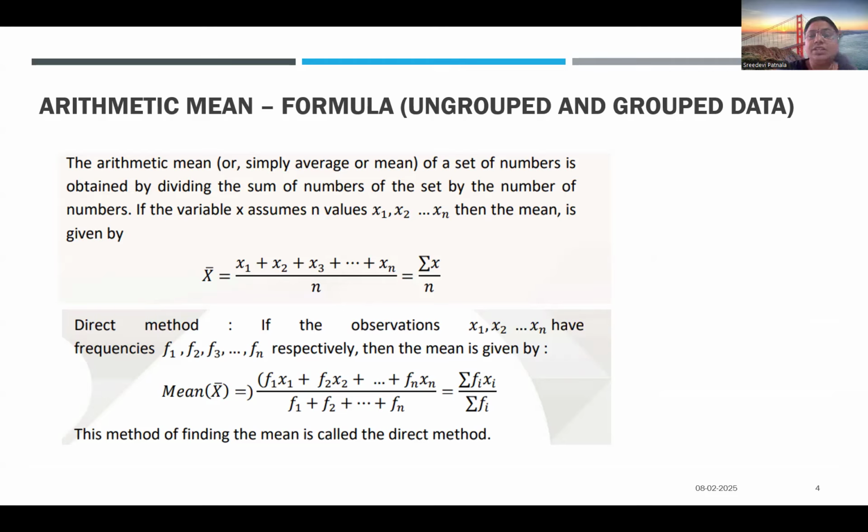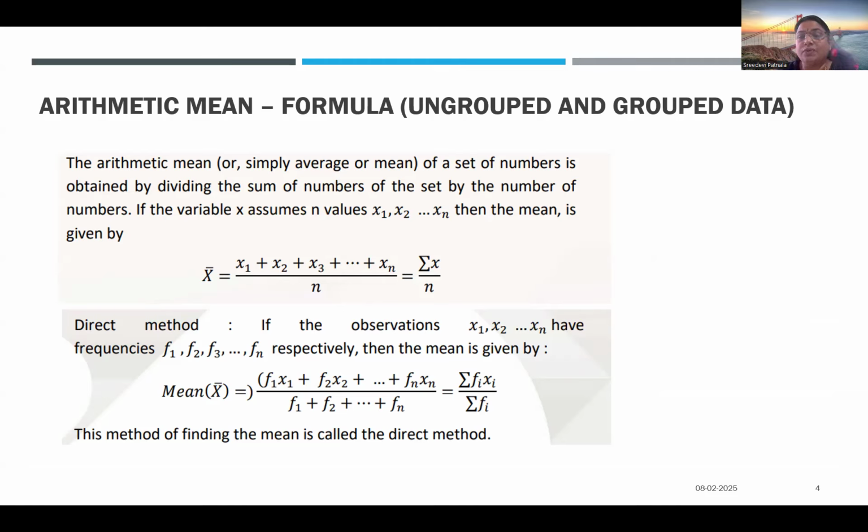So let's understand what formula is used for the arithmetic mean, which is represented by AM, and it is called X bar. When you have a dash on X, it is called X bar. So you have values like X1, like 543, which I have given in the previous examples. Like that, you can call them X1, X2, X3 to Xn. So the formula is X1 plus X2 plus X3 up to Xn divided by n. N is nothing but your number of values.